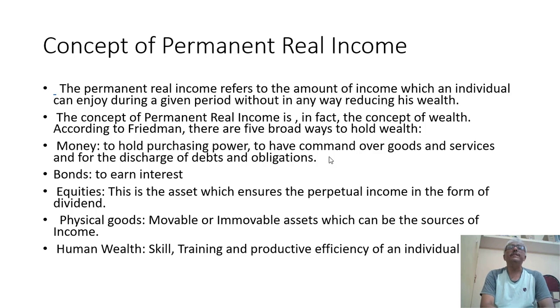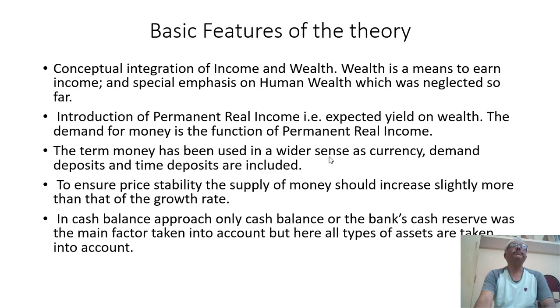Fourth, physical goods, movable or immovable assets, which can also be a source of income. Fifth, human wealth: skill, training, and productive efficiency of an individual. These are the five broad ways to hold wealth by an individual: money, bonds, equities, physical goods, and human wealth. This is how the permanent real income concept was introduced by Milton Friedman.